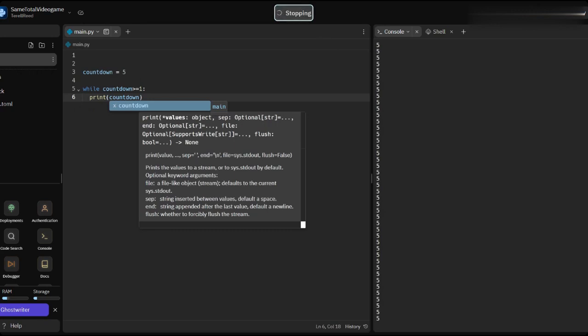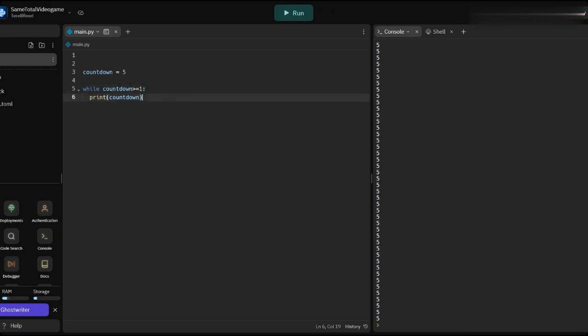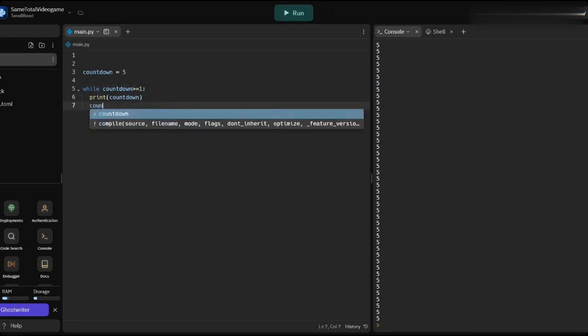Now, this happened because we never subtracted or added from the actual value, so it remained the same. It stayed 5. Now we have to fix that. Every time it loops, it's going to subtract 1 from it, meaning that it'll ultimately make our condition false.